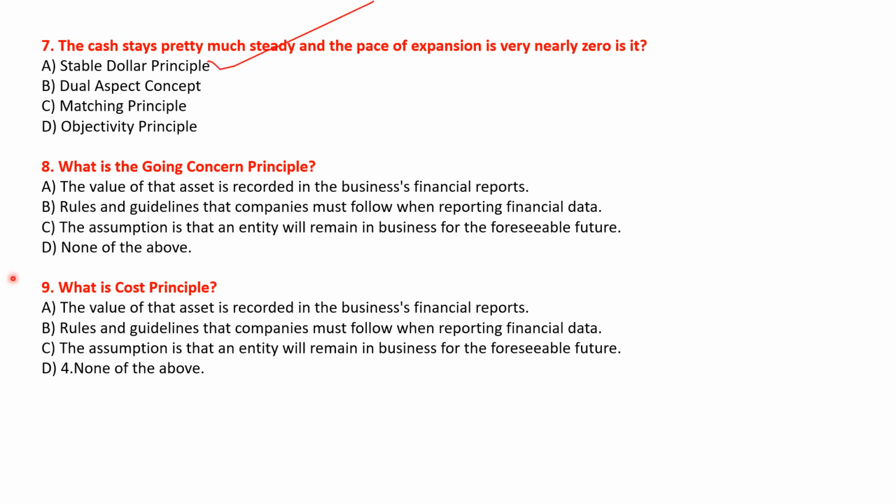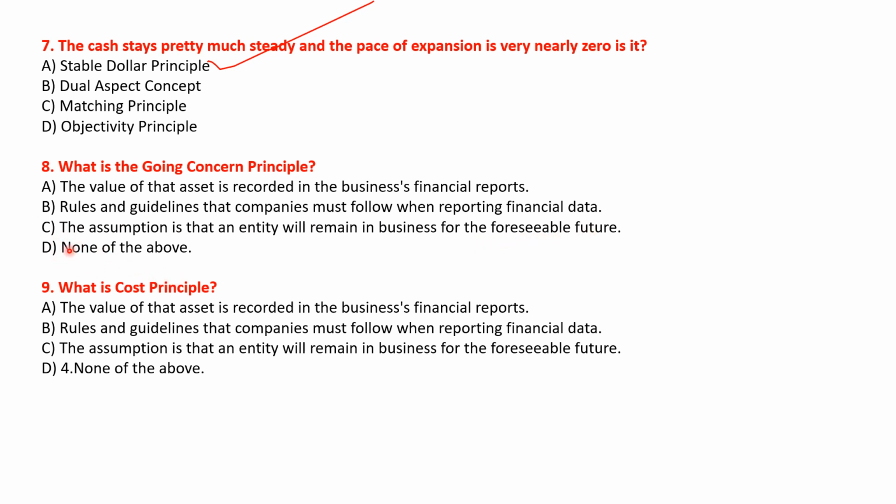Let's see the next question. What is the going concern principle? The options are: the value of that asset is recorded in the business financial reports; rules and guidelines that the companies must follow when reporting financial data; the assumption is that an entity will remain in business for the foreseeable future; and none of the above.